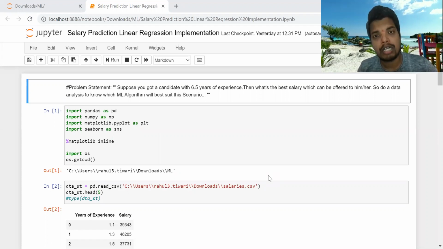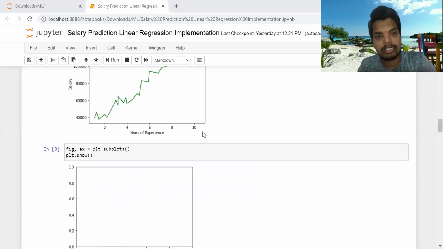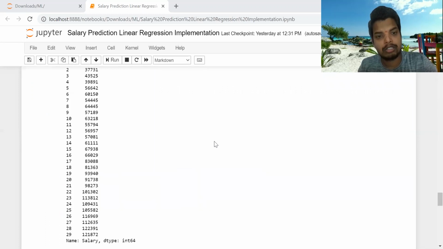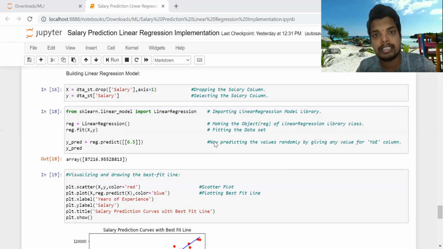I will just reiterate the problem statement here. What is the problem statement? We are predicting for a person who has already cleared all the technical rounds, and the HR is trying to predict the best salary which can be offered to him. His total experience is 6.5 years. We have already discussed these things, and we saw that there is a linear relationship between the years of experience and the salary column.